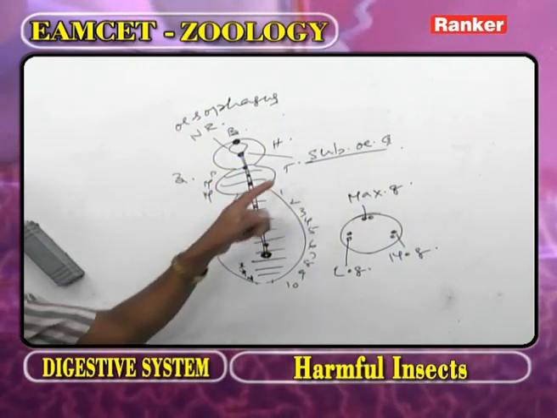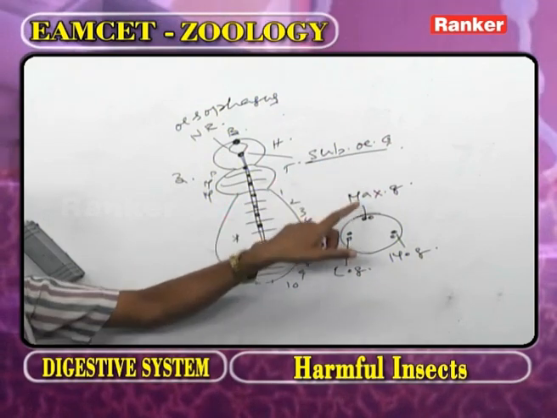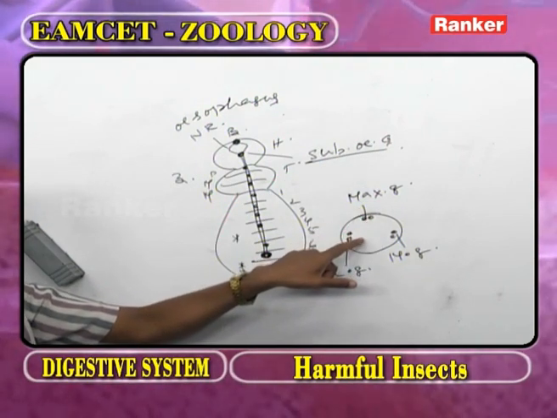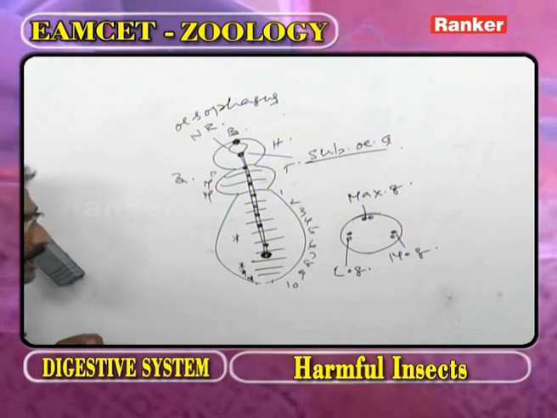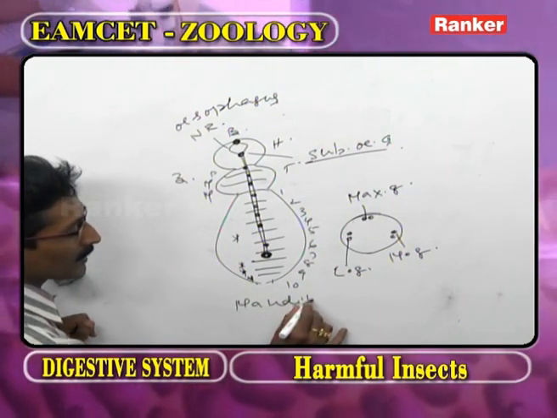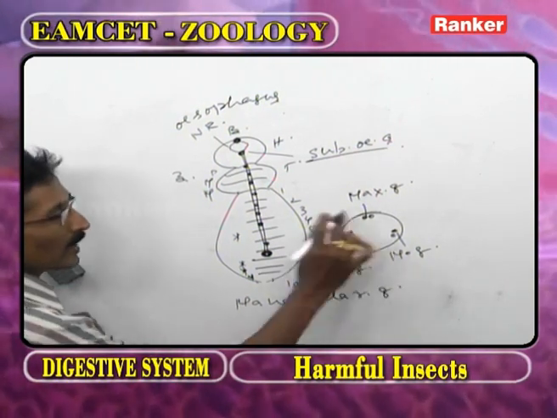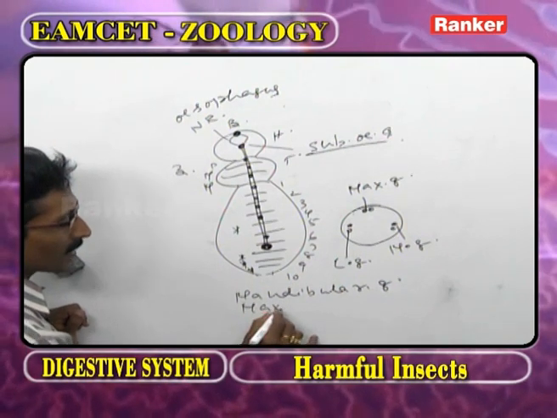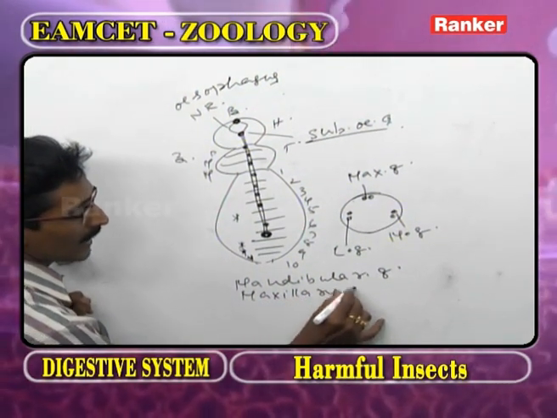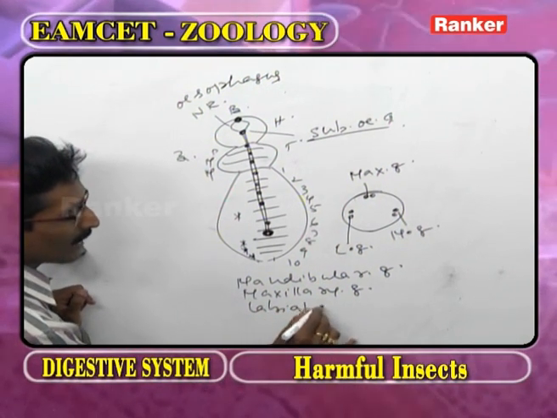Again it is repeating. As we observe the subesophageal ganglion, it is formed by the fusion of 3 pairs. Now this one we call the mandibular ganglia. And this one we call the maxillary ganglia. And this one we call the labial ganglia.